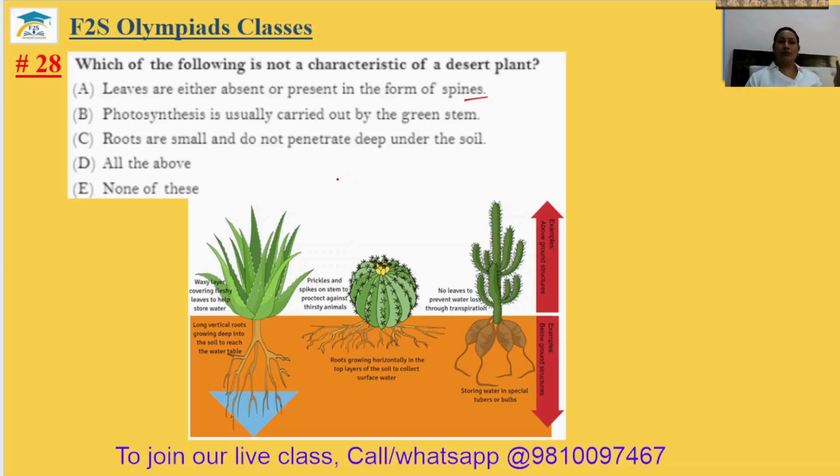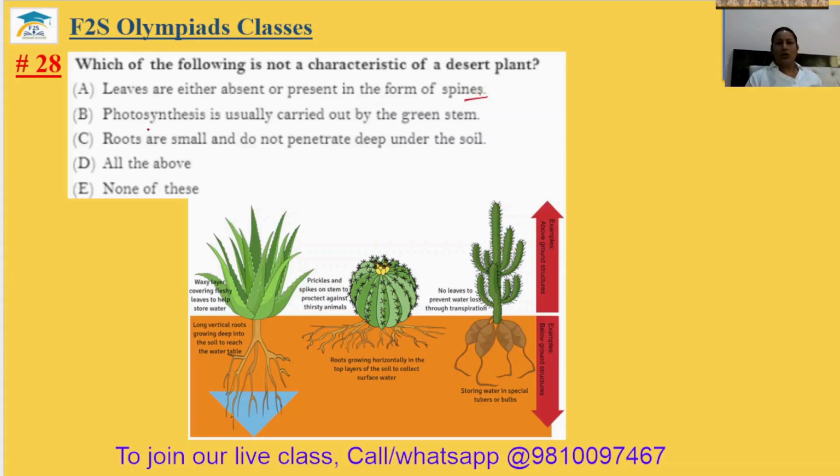So that's why we know desert is a very hot and dry climate. There is the scarcity of water. So that's why plants convert their leaves into spines, so that through transpiration water cannot be thrown out from their body. So in the desert area, the plant leaves are either absent or present in the form of spines.